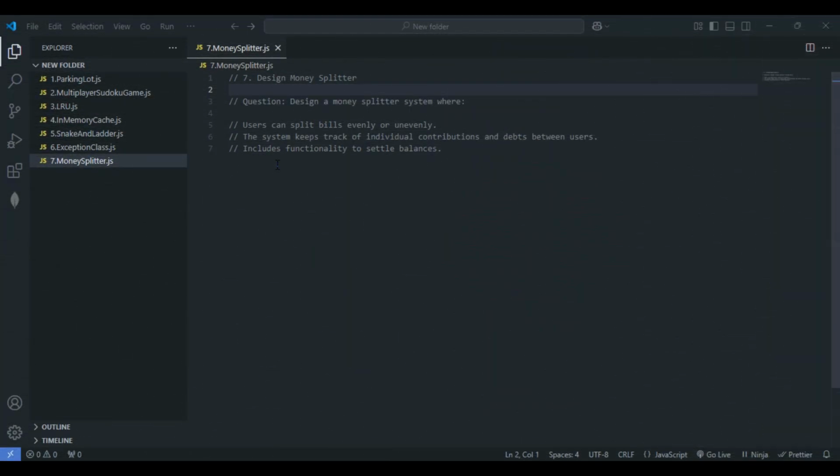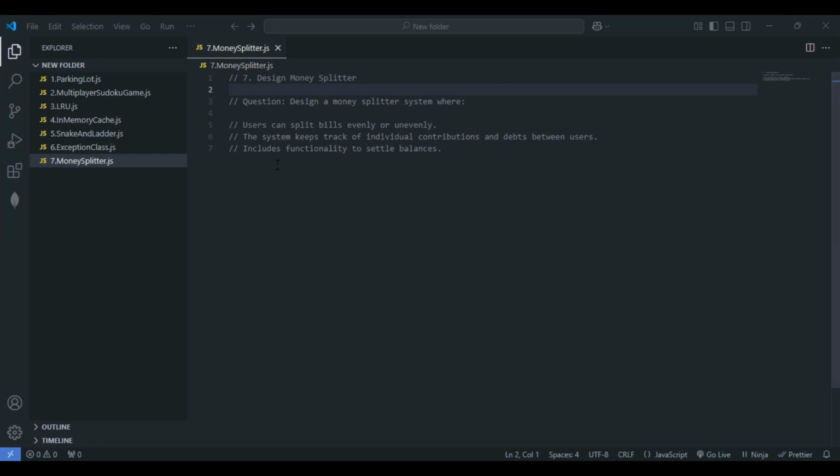Hello everyone. Previously we saw how to design an exception class by making use of the singleton design pattern. So today we'll see how to design a money splitter. Let's understand the question first. I'll explain what all needs to be done, then let's try to implement the same thing in the form of code.